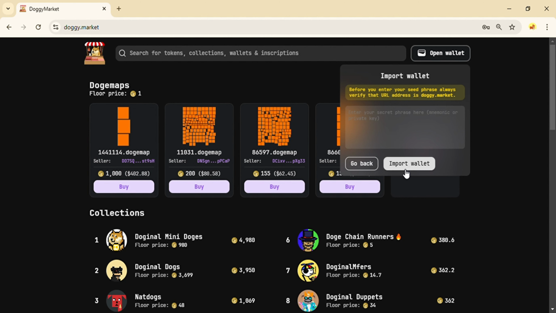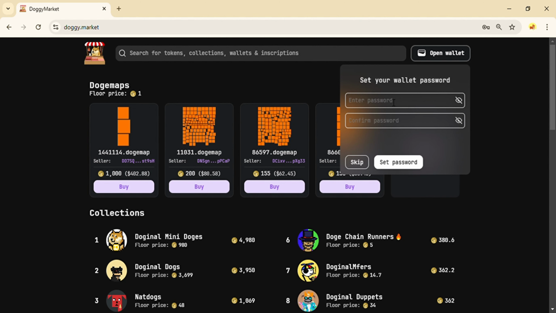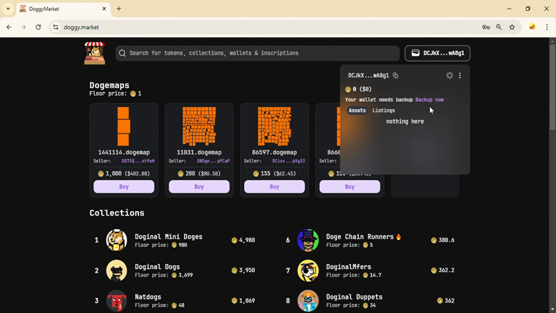If you don't have a Doginal wallet yet, don't worry. You can create one in seconds by clicking the Create Wallet button. After clicking Create Wallet, set up a password to ensure your security. Then, click the three dots in the top right corner and select Show Secrets.